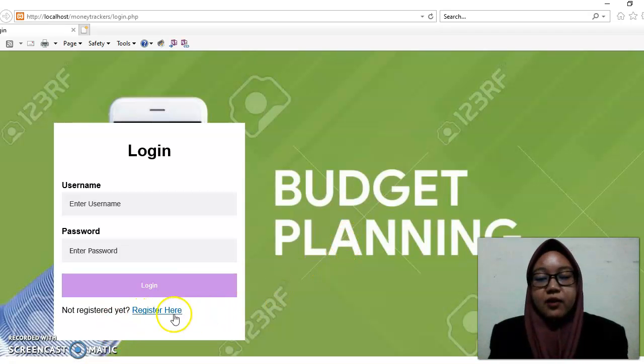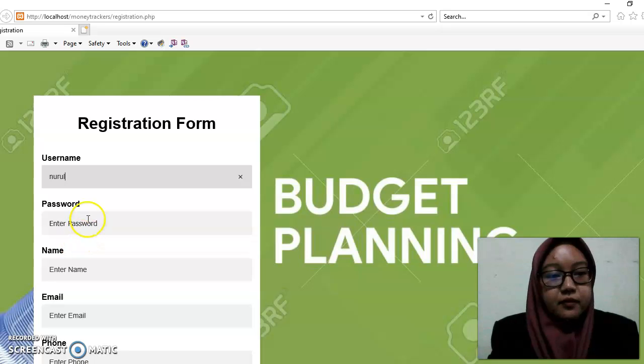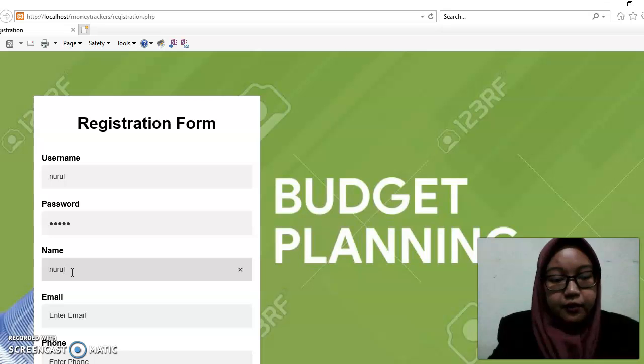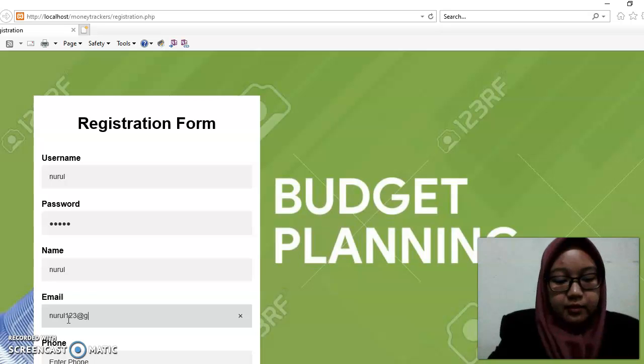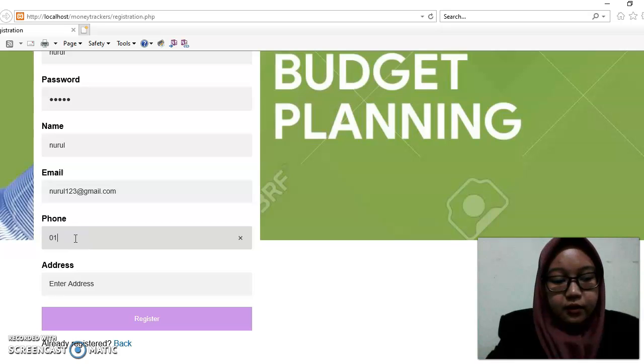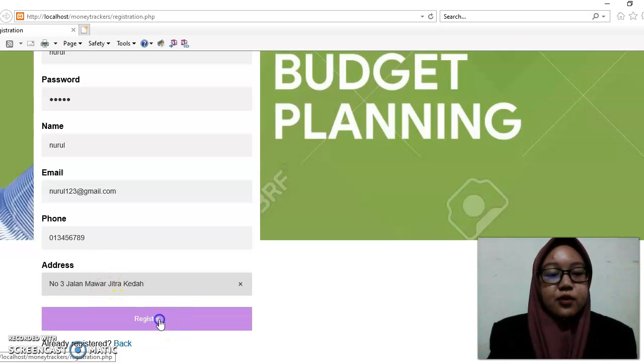As a new user, we must register first before we log in. I put down the name, Nurul, and the password, also Nurul. Then the email, nurul123@gmail.com, the phone number, 03456789, and the address, number 3 Jalan Mawar, Jitra, Kedah. With this we can register.